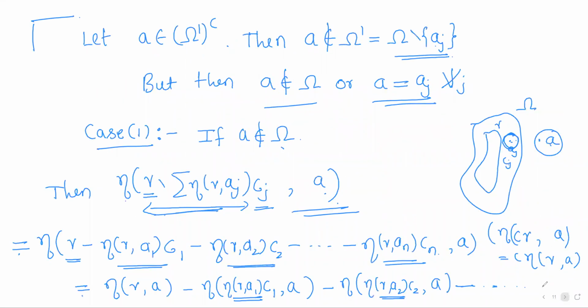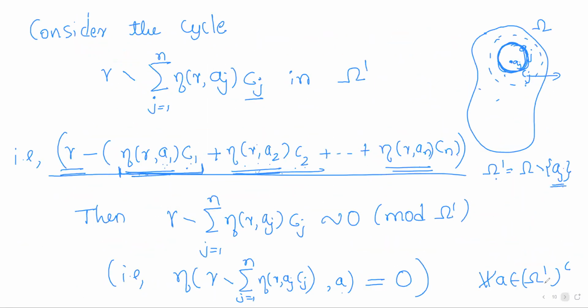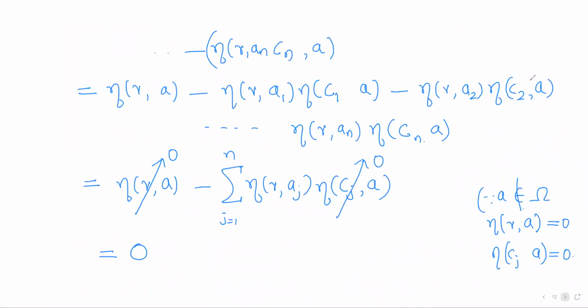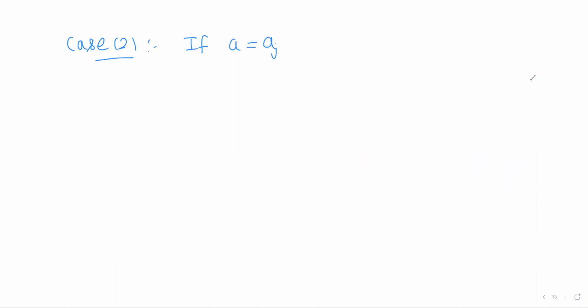Case 2. If A is equal to Aj for some j. Now the Aj's are also divided into two sets, right? There could be infinitely many isolated singularities. Among those, only some are enclosed by gamma according to our claim, and the remaining are outside gamma.